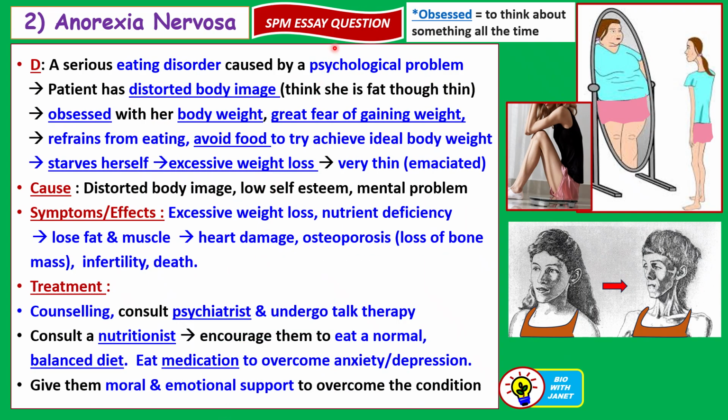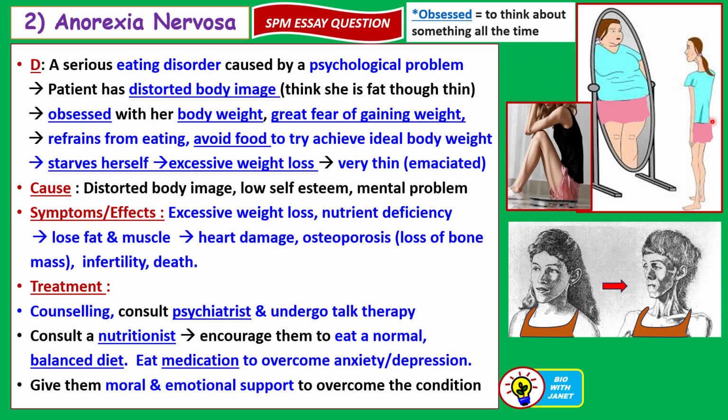The second health issue related to poor eating habits is anorexia nervosa. It's a serious eating disorder caused by a psychological problem. Okay, where the patient has a distorted body image. She thinks that she's fat. When she looks in the mirror, she thinks that she's fat, although she may be very skinny or thin already. Okay, so she's obsessed with her body weight. Usually occurs in young girls or young women, and has a great fear of gaining weight.